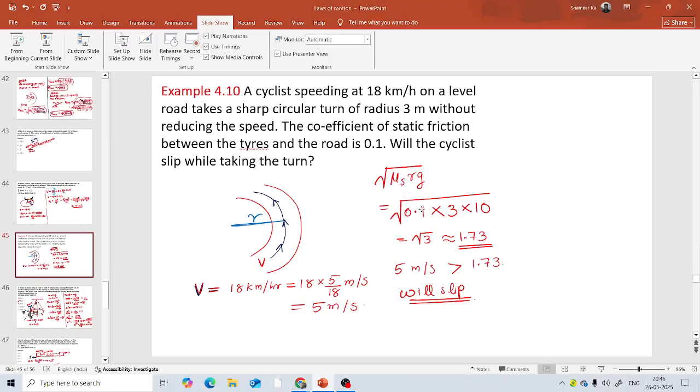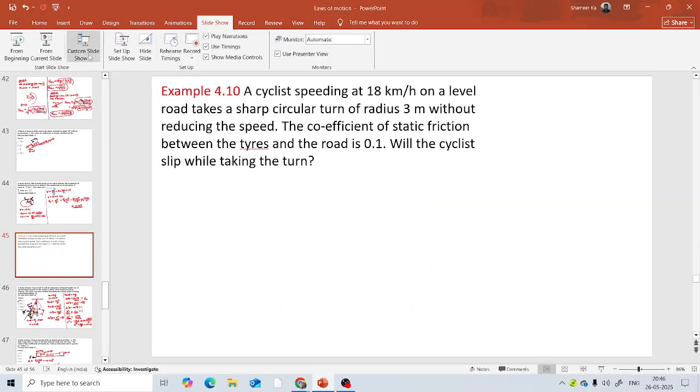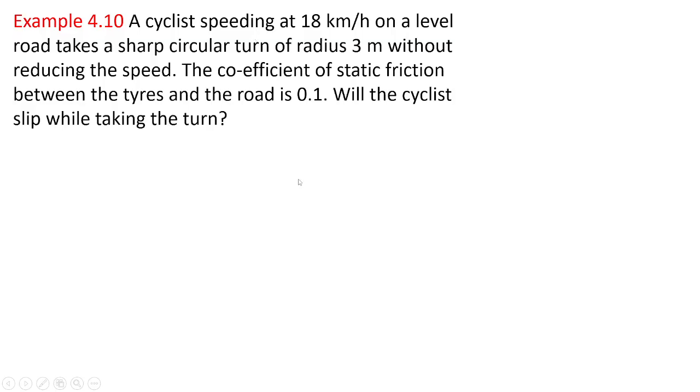It's taken from the textbook. It is an example, but these examples are good questions. Let me discuss this. A cyclist speeding at 18 km per hour on a level road. Level road means theta is 0, understood. There is no banking provided. It is a road like this. There is no theta. Level ground, level road.